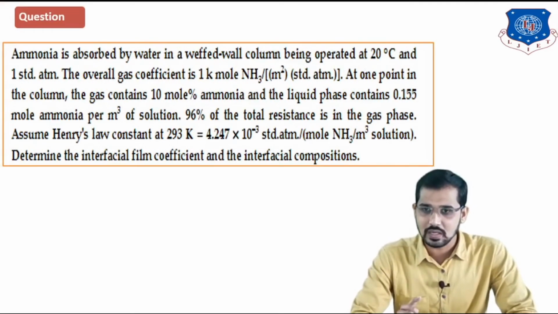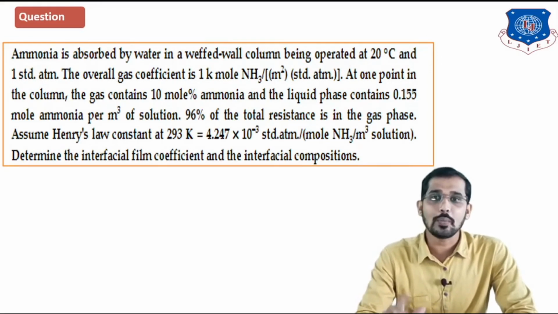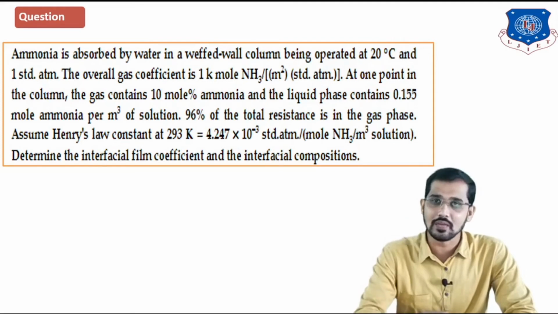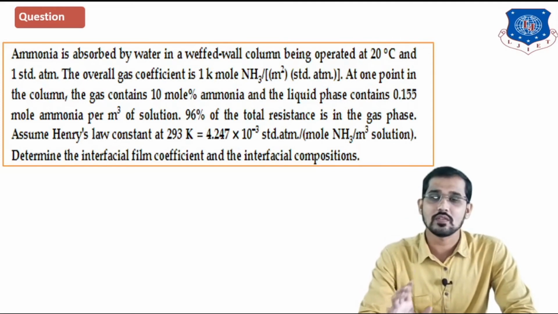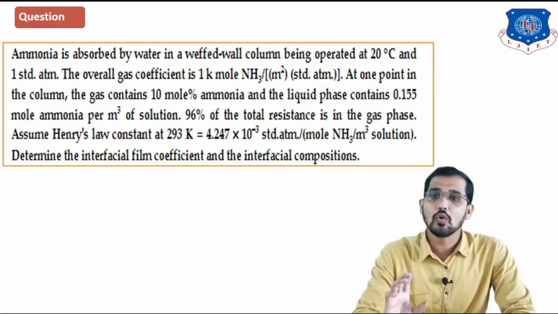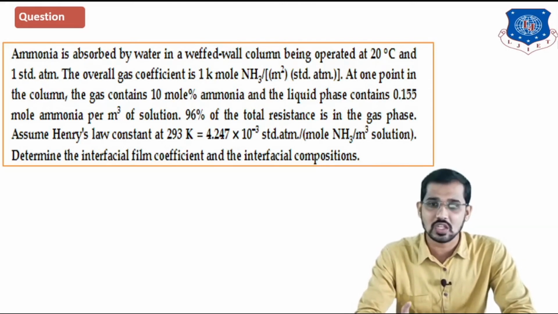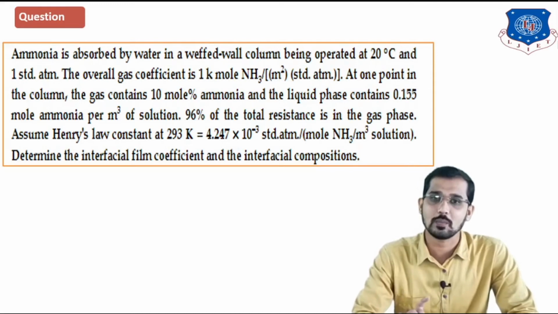The statement of this numerical is: ammonia is absorbed by water in a wetted wall column being operated at 20 degrees Celsius. Temperature is given, that is 20 degrees Celsius. You have to convert this temperature into Kelvin. Just add 273 to 20, and whatever the answer is, that is nothing but your Kelvin temperature. And 1 standard atmospheric pressure. The overall gas mass transfer coefficient is equal to 1 kilomole NH3 per meter square standard atmospheric pressure.